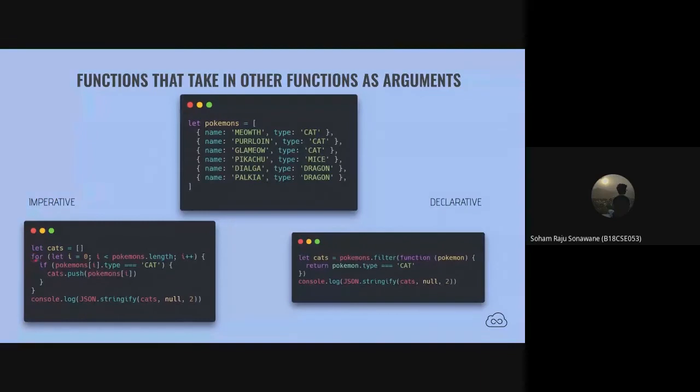We iterate from i equal to 0 till the length of the Pokemon array, and then we check if the type is cat and we push it into the cats array, right? When it gets finished, you'll get a filtered array of these three objects.